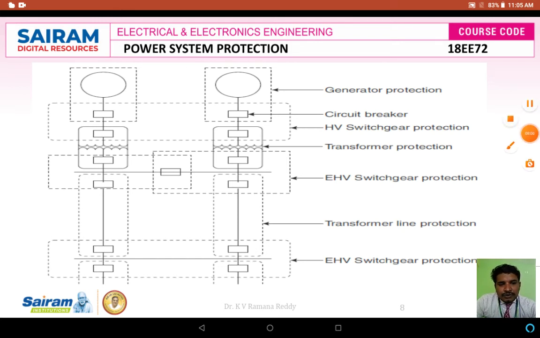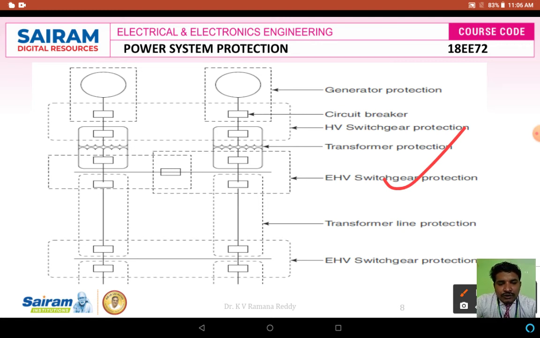After transformer zone protection, we have to provide another zone of protection which is called extra high voltage switchgear protection, because the transformer primary winding has the same amount of voltage, but the secondary winding consists of step up voltage. Hence we are going to protect that extra high voltage, that is the step up voltage, at the secondary side of the transformer. Hence it is called extra high voltage switchgear protection. So we are going to provide the switchgear before the step up of the voltage and after the step up of the voltage, as to isolate the 2 sections or the 2 sides.